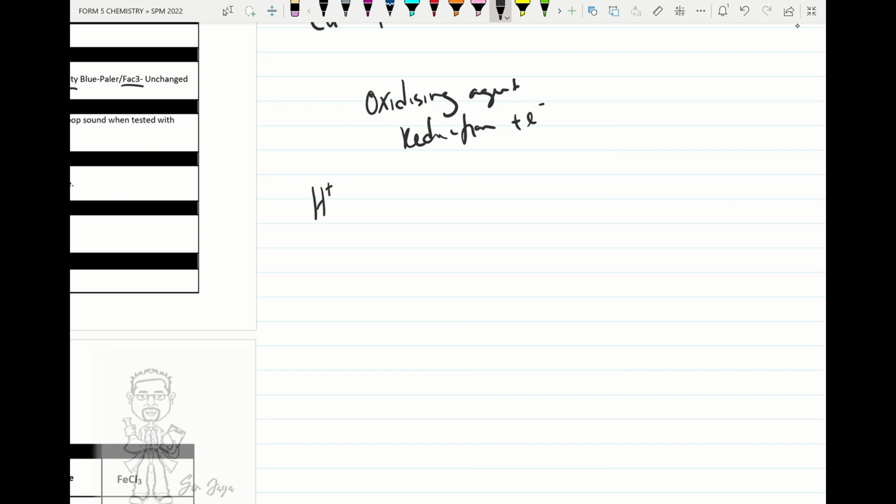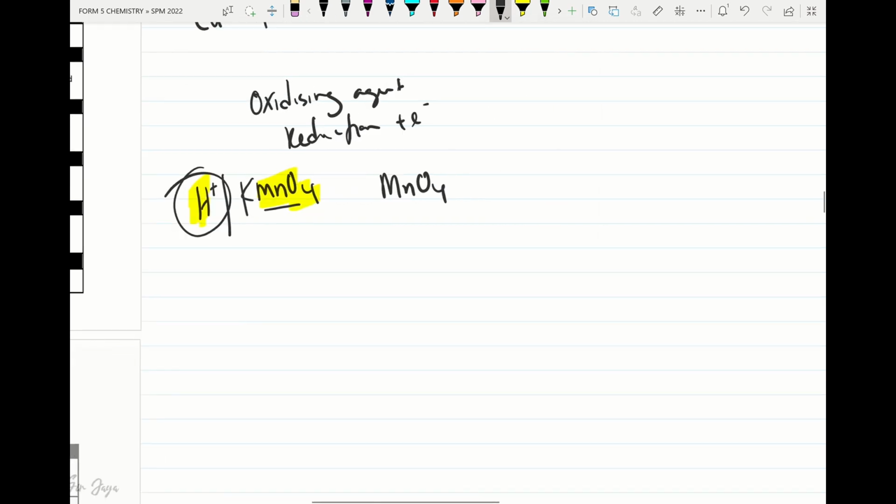The famous oxidizing agent is acidified potassium manganate 7. We take the hydrogen ion and also the manganate 7 ion. The potassium ion already achieves a stable octet electron arrangement, therefore it acts as a spectator ion. So how do we do the half equation? We take the manganate ion, MnO4 negative, and we take the hydrogen ion.